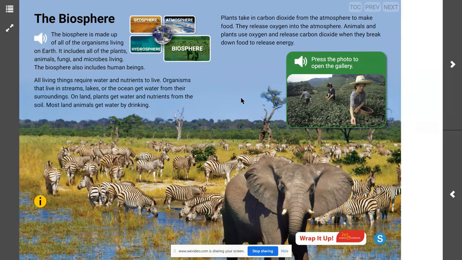So think about non-living things that you might find in any given environment. I know this is something that you have talked about previously, in depth in 4th grade. Possible things that you might be thinking right now is soil is a non-living thing that is part of an environment.